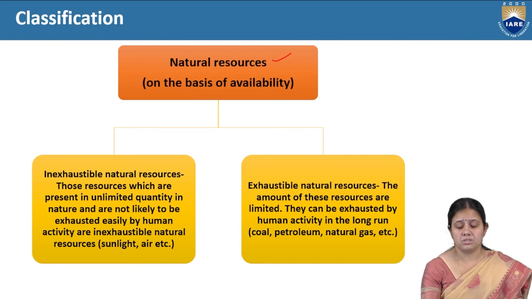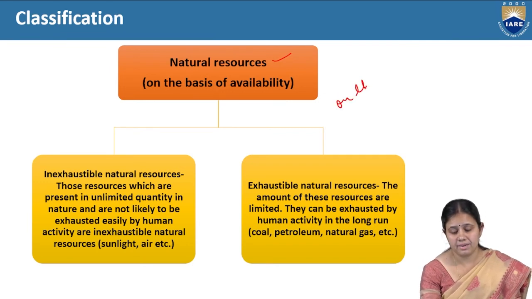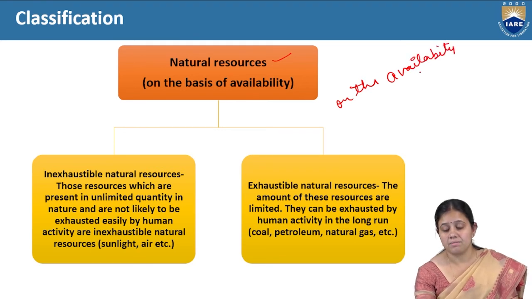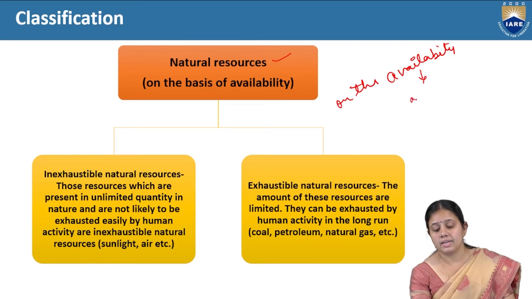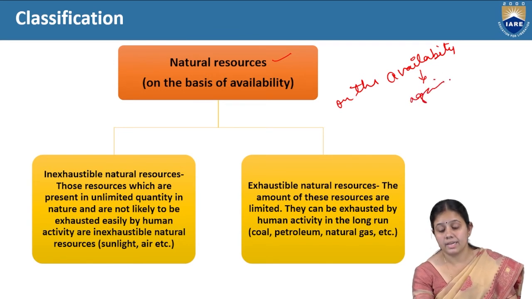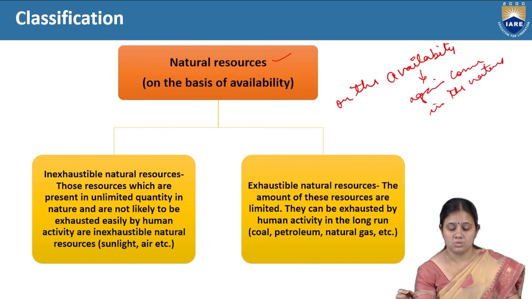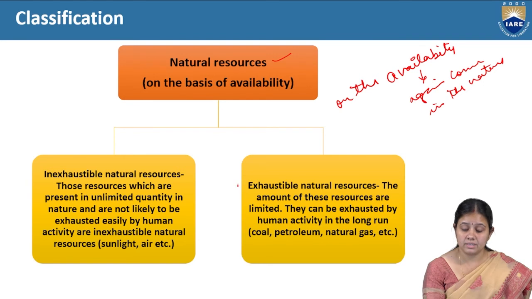Again, we are going to discuss on the basis of availability, like how much it is available and how it comes back into the environment, into nature. So this comes under exhaustible and inexhaustible.